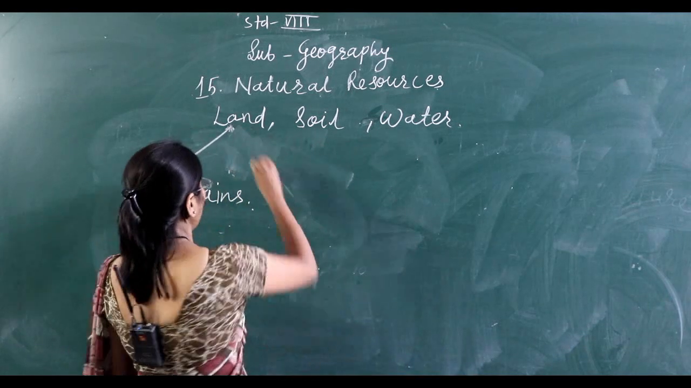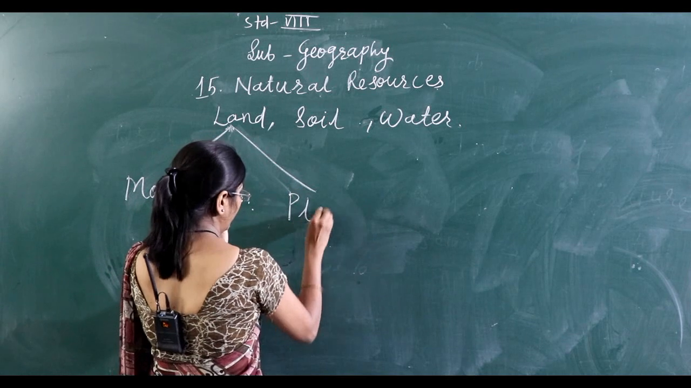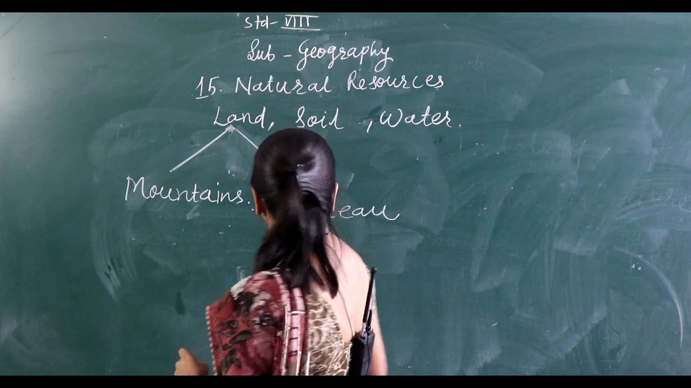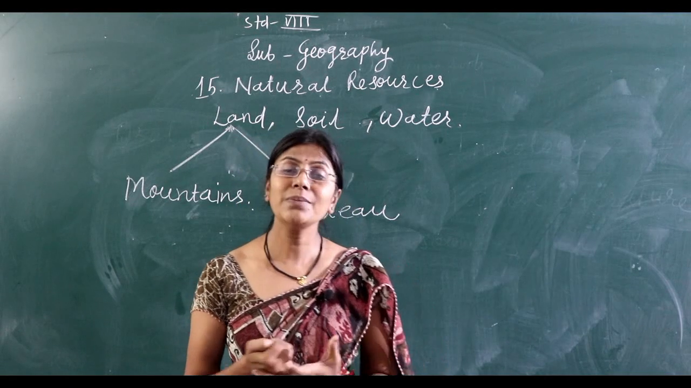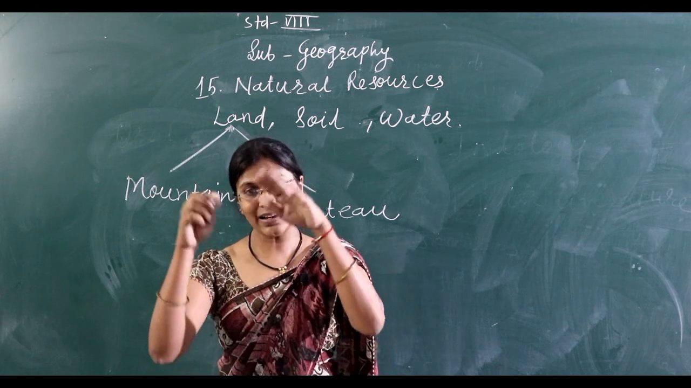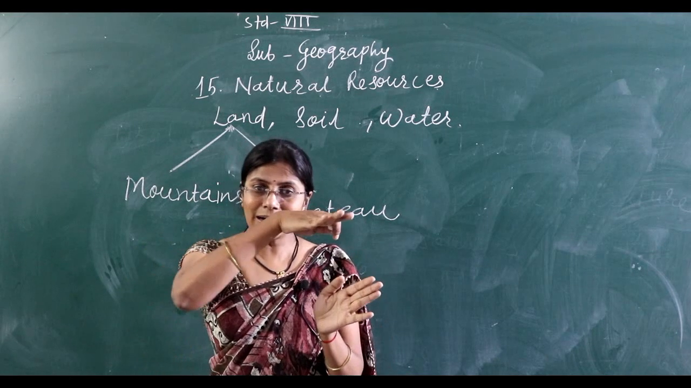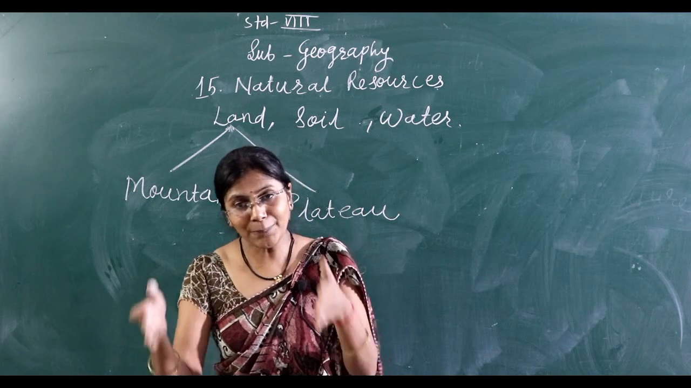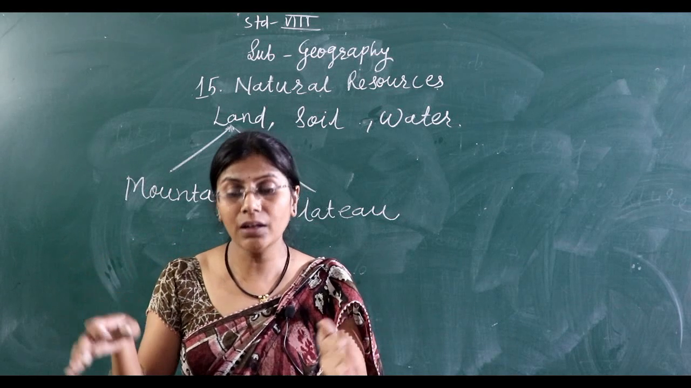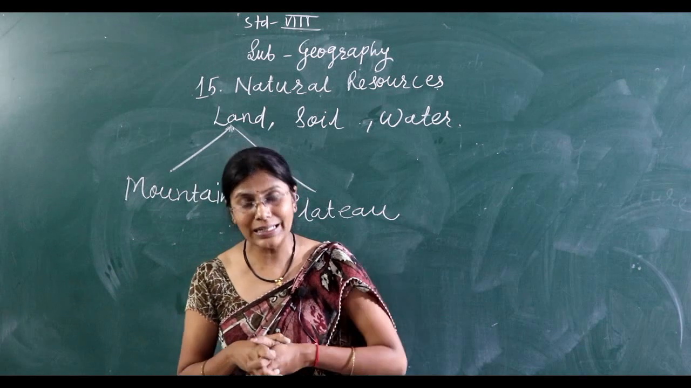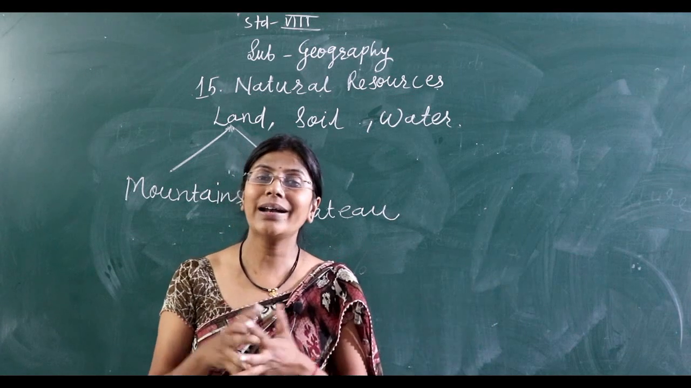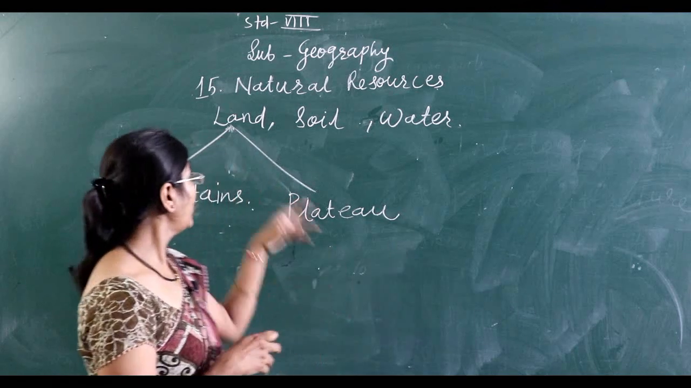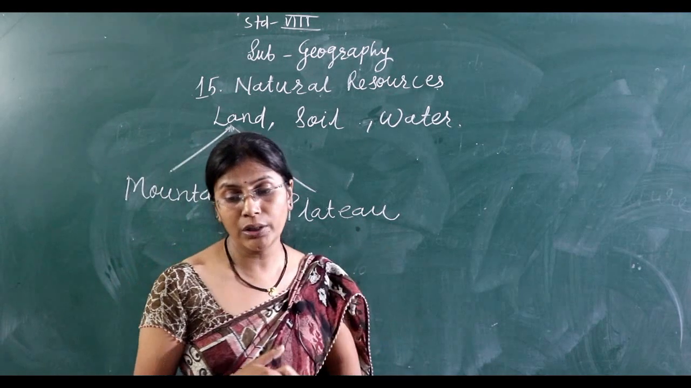The next land feature is the plateau. What is meant by a plateau? A plateau is just like a table: an uplifted portion with a flat area on the upper surface. Plateaus are elevated plains, also called tablelands, and they cover about 45% of the land.